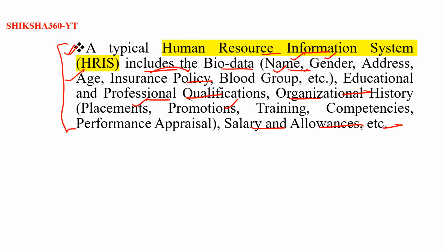So a typical Human Resource Information System includes the biodata, that is the name, gender, address, age, insurance policy, blood group, etc. And also educational and professional qualifications, organizational history, that is placement, promotion, training, competencies, performance appraisal, salary and allowances, etc.